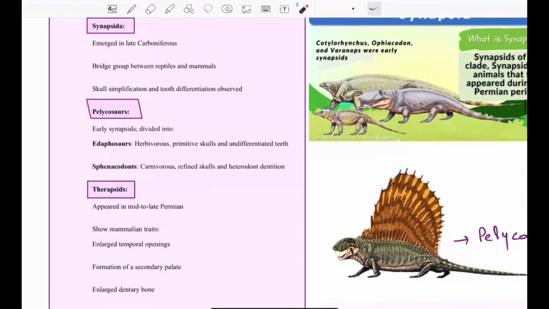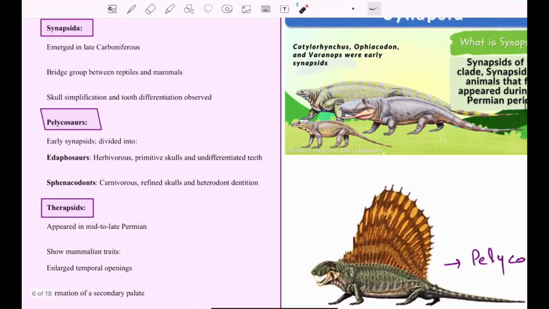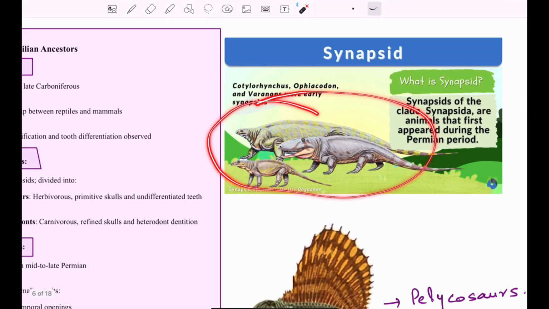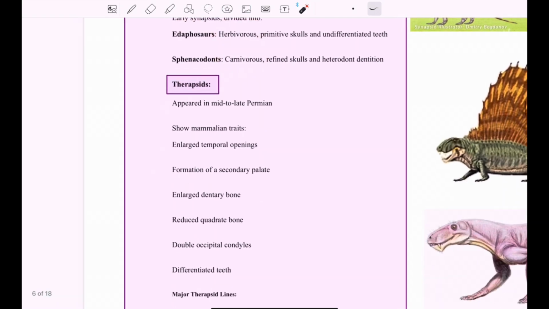Next, we will discuss the key reptilian ancestors that we have already discussed in the reptile topic, but here also we had the synapsida. These synapsids were in the late Carboniferous, and act as a bridge between the reptiles and mammals. There was skull simplification and tooth differentiation. Groups of synapsids include Cotylorhynchus, Ophiacodon, and Varanops, the early synapsids. Then Pelycosaurs were divided into two, Edaphosaurus and Sphenacodonts. Sphenacodonts were carnivorous and Edaphosaurus were herbivorous.